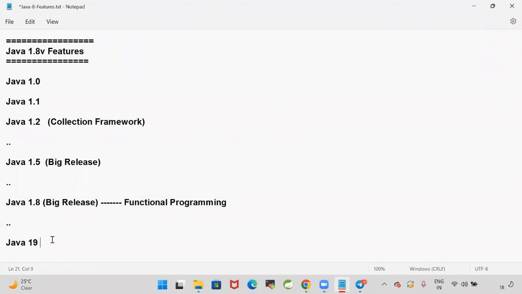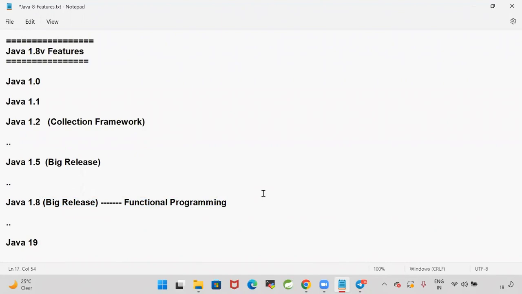Even though Java has the 19th version, still 80 to 85% of projects are using Java 1.8. That much demand is there for Java 1.8. Java 1.8 is one of the big releases. What is the meaning of a big release? So many new features got introduced in that version. They changed the style of programming. How we wrote programs earlier and how we write programs in Java 1.8 is going to be different. So a new programming style got introduced in Java 1.8.